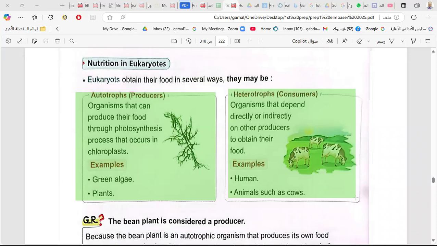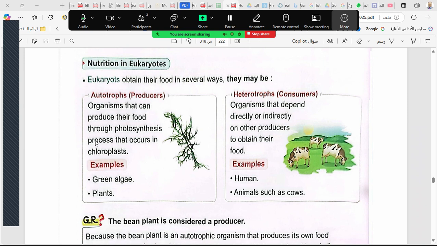Directly, like the cow. The cow eats the plants directly. And the human eats the cow. So we depend on the plant also, but indirectly, because we eat the meat of the cow. The cow depended on the plant in the beginning. So we depend also on the plant, directly or indirectly.